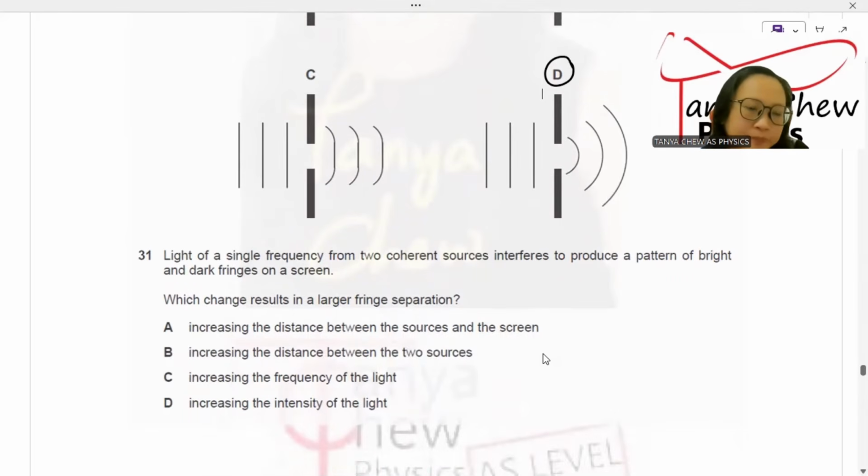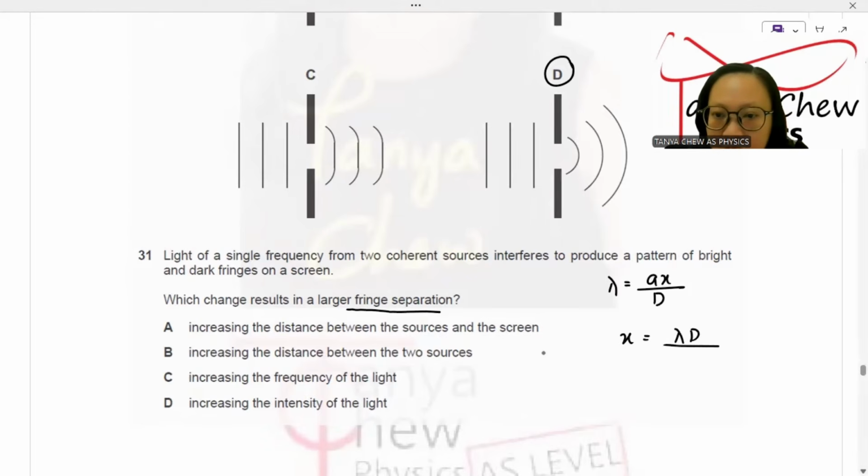Number 31. Light of a single frequency from two coherent sources interferes to produce a pattern of bright and dark fringes on a screen. Which change results in a larger fringe separation? I write down the equation of the interference: lambda is equal to ax over D. a is the slit separation, x is the fringe separation, D is the distance from the double slit to the screen, and lambda is the wavelength. Now I want a larger fringe separation, so I make x the subject: x equals lambda D over a.